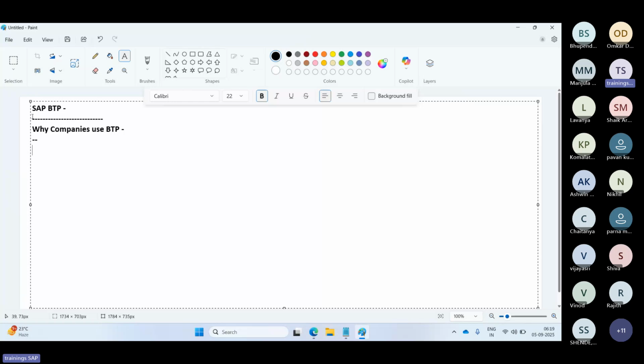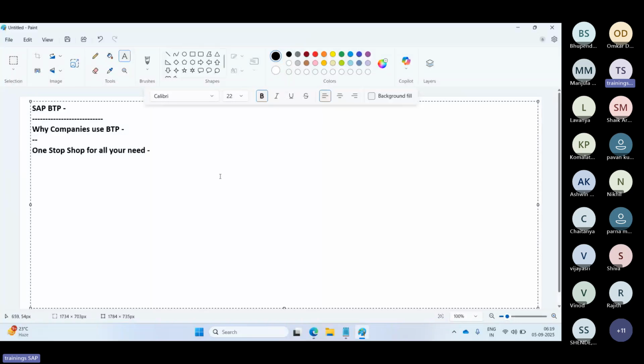It's an innovation and integration platform that helps businesses connect and extend their SAP core systems and everything. So in one single word, it's a one stop shop for all your needs; whatever you require, everything is available in the BTP here.